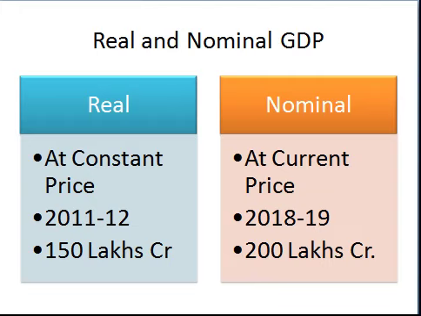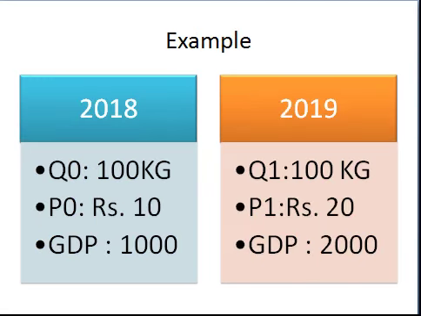Only with that do we come to know the actual picture of the GDP growth rate, because we can understand this with an example. For example, in the year 2018 we got a production of 100 kg and the price was 10 rupees, so GDP will be 1000 rupees. In the year 2019 we got the same production but the price just doubled, so GDP is doubled. So it is the wrong picture of GDP. Actually, the GDP is not reflecting the true picture of the economy. There is no real production but GDP is doubled.